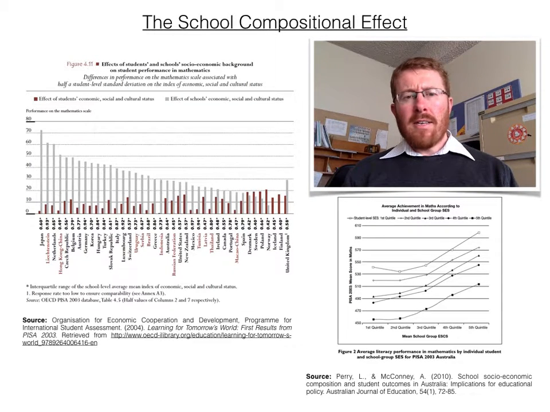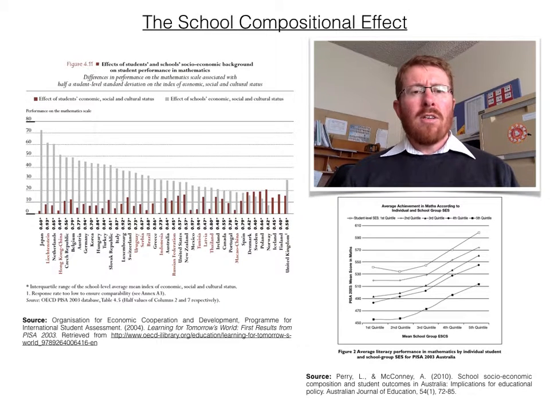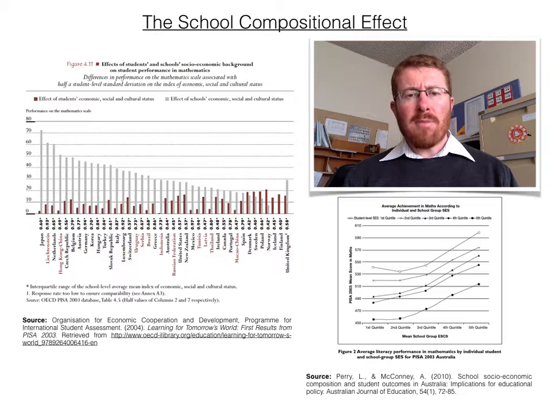The thesis for my essay is that the school compositional effect is a substantial impediment to school effectiveness for disadvantaged student populations. The compositional effect is the impact of a student body on its own average academic performance. It contends that the demographic profile of a school influences overall performance.